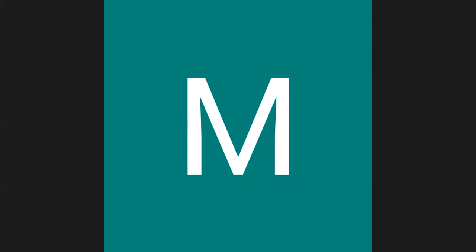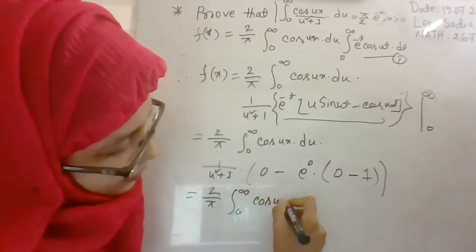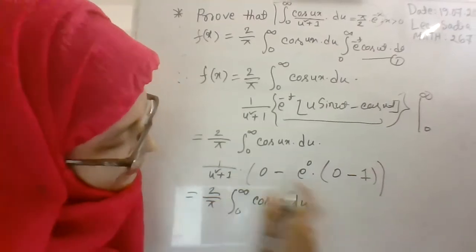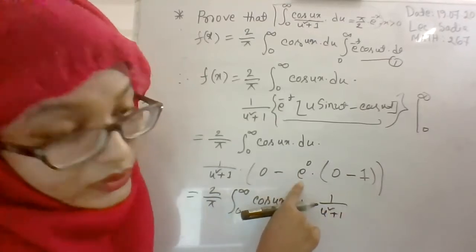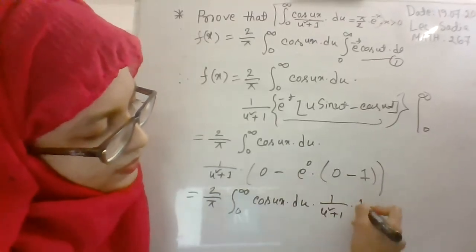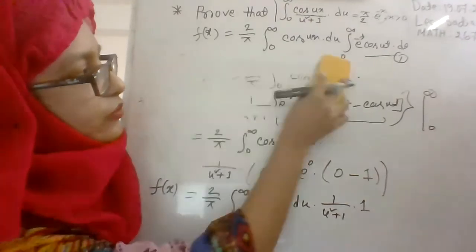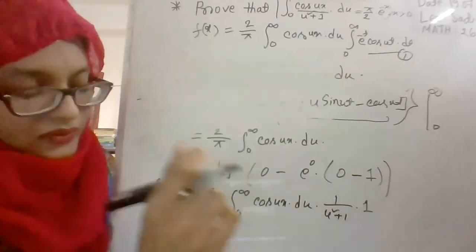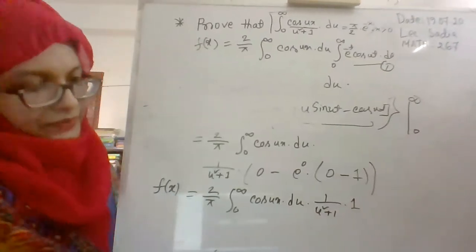So we obtain 2 by pi integral 0 to infinity cos ux du, right? And from this part 1 by u square plus 1, and this e to the power 0 means 1. So we obtain minus minus, that means plus 1. Now we are at the end of our proof. Please give me some time to fix the board.